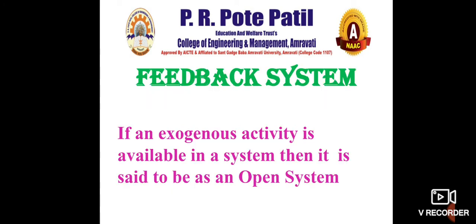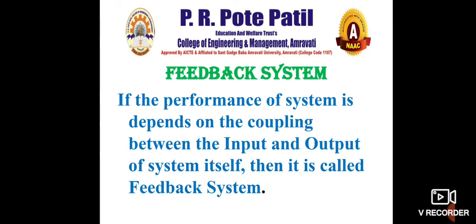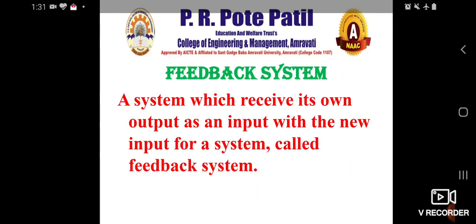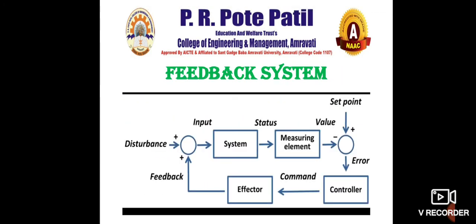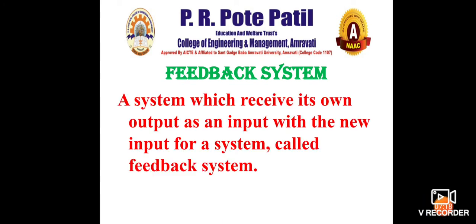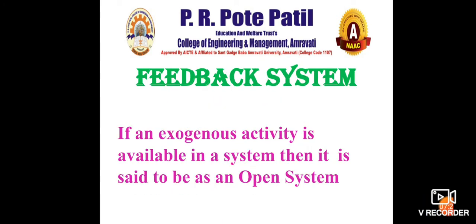Now the different kinds of system you have seen are discrete system, continuous system, and now feedback system. Almost every system is generally a feedback system. So what do we basically mean by a feedback system? There are two parts: the system, and the part other than the system, which we call the surrounding. The surrounding impacts the system.